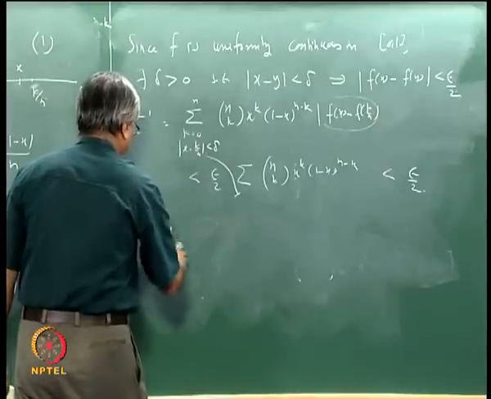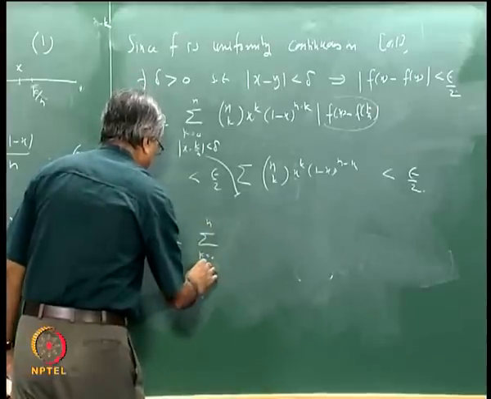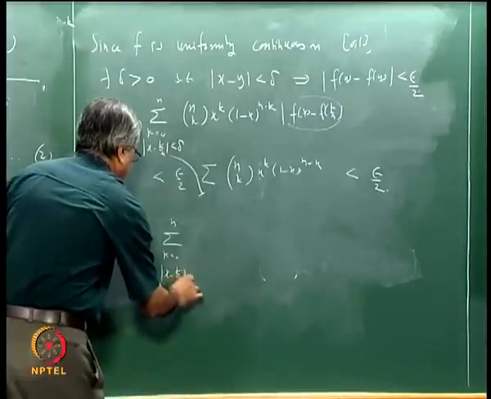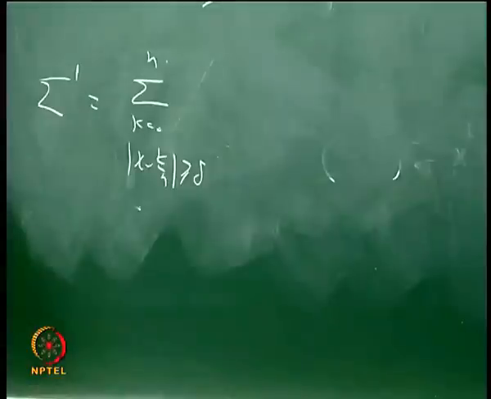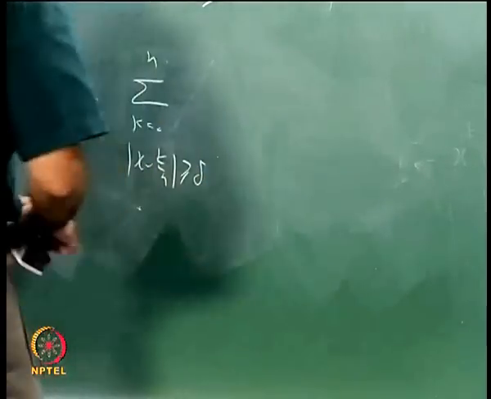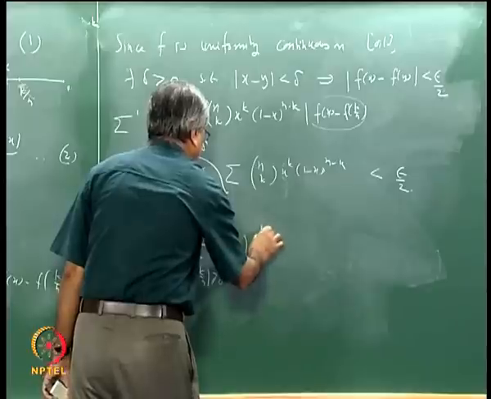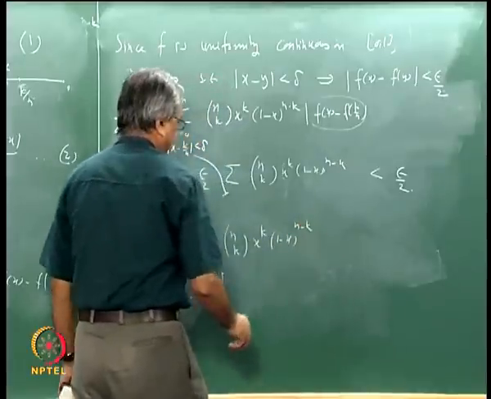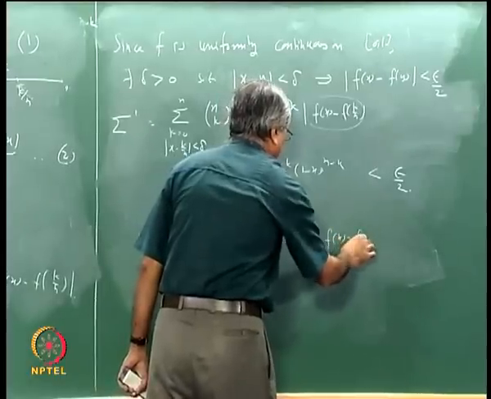Sigma double prime is equal to sigma over k going from 0 to n, with those k such that mod x minus k by n is bigger than or equal to delta. With that property, mod x minus k by n bigger than or equal to delta. What are the terms here? nCk x to the power k into 1 minus x to the power n minus k into mod f(x) minus f(k by n).